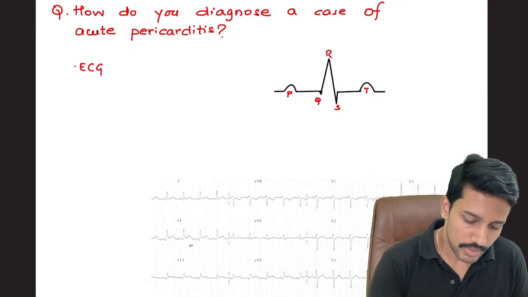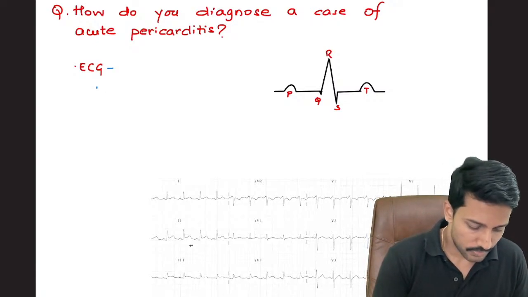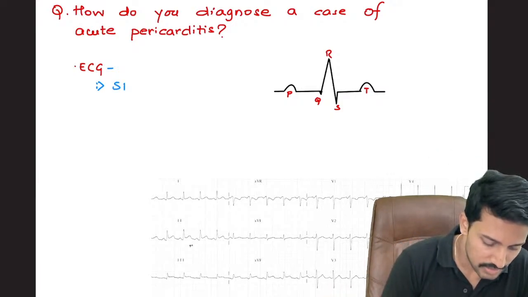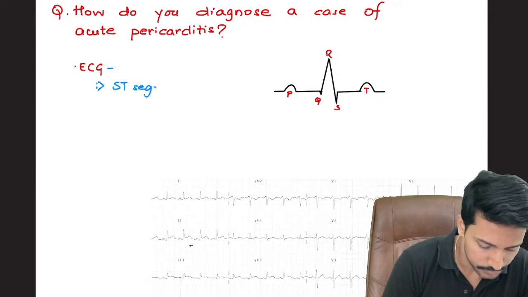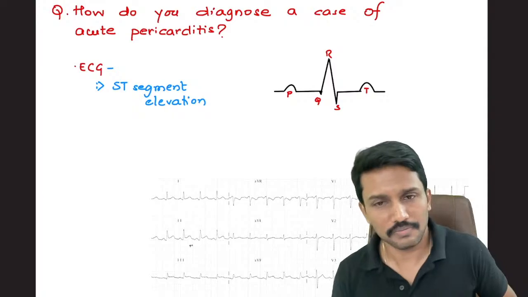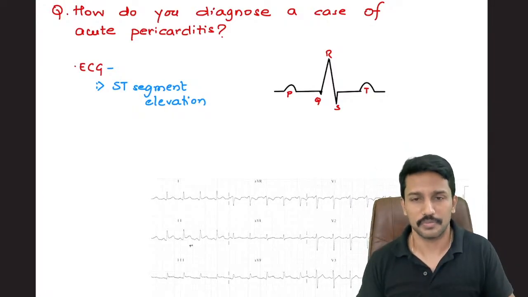Now, what do I get on the ECG in these patients? In a patient with pericarditis, when we do ECG, we get ST segment elevation. Can anybody tell me where else we get ST segment elevation? Of course, ST elevation MI.